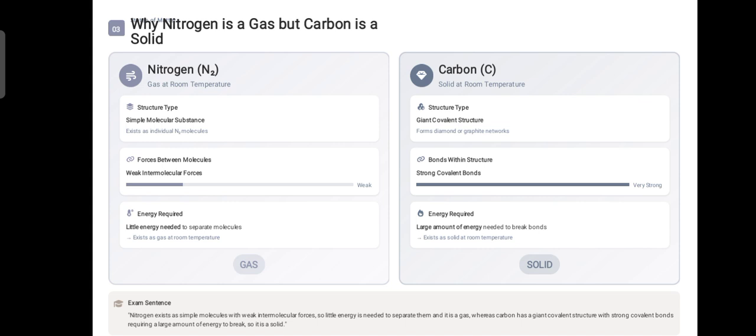Nitrogen, N2, lives as small separate molecules. The force holding one molecule to another is very weak. It's like a light sticky note, easy to pull apart because they are easy to separate. So nitrogen stays as a gas because the force of attraction between different molecules is very weak. Intermolecular forces are very weak. These are the forces which are present between molecules.